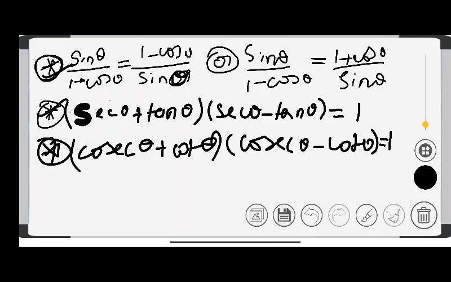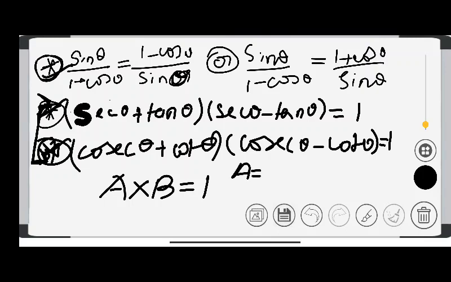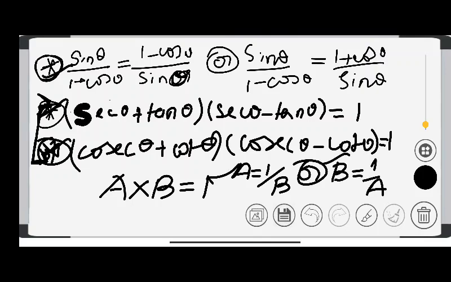So remember all these three identities and the way of writing these two as a into b is equal to 1. It means you can write this as a is equal to 1 upon b, or you can write this as b is equal to 1 upon a. Both methods are correct for writing this. Okay, so let's jump to the next one.